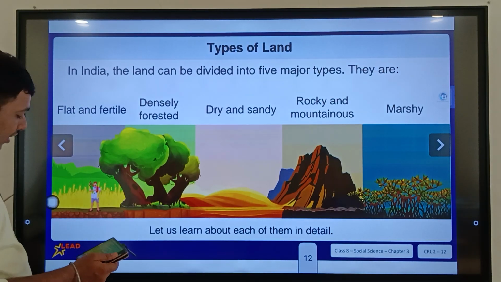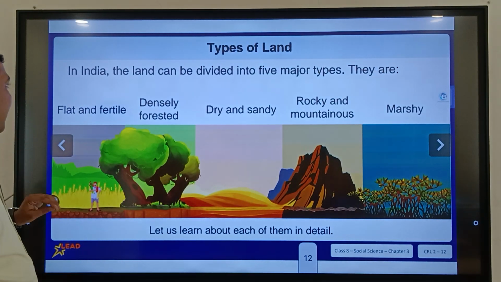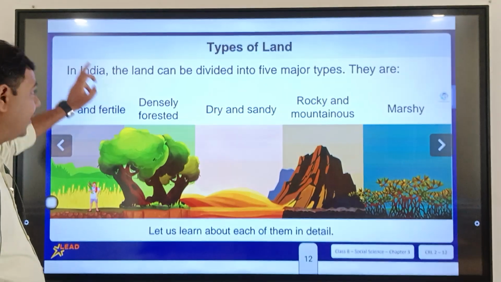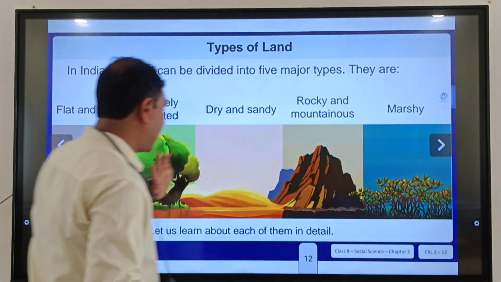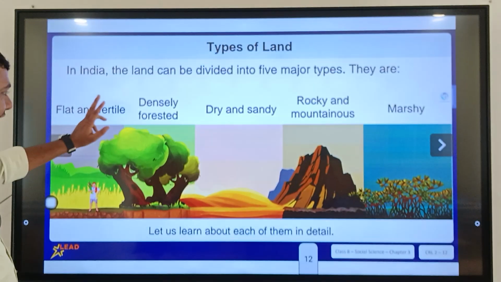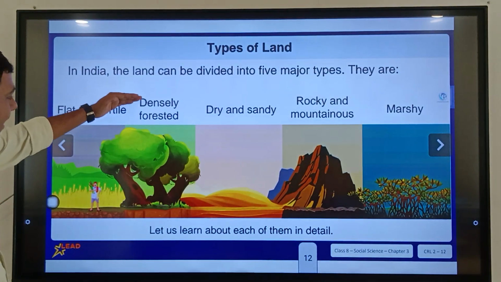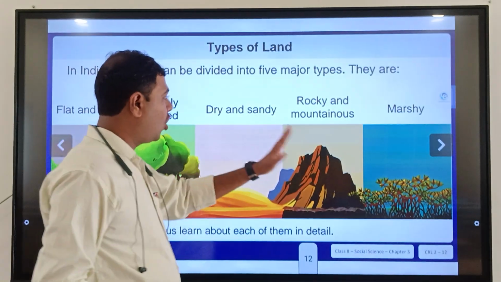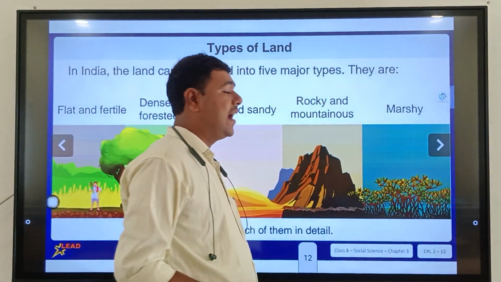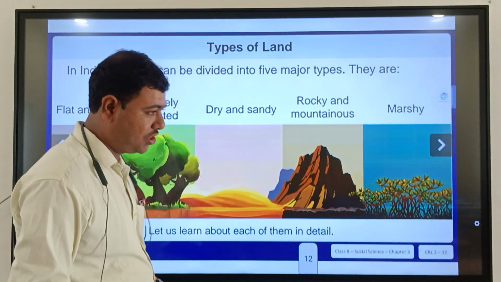In India, the land can be divided into 5 major types. These are flat and fertile land, densely forested, dry and sandy, rocky and mountainous, and lastly marshy.